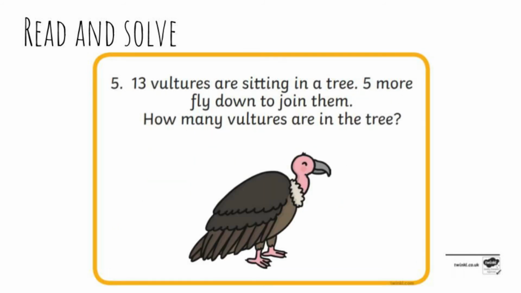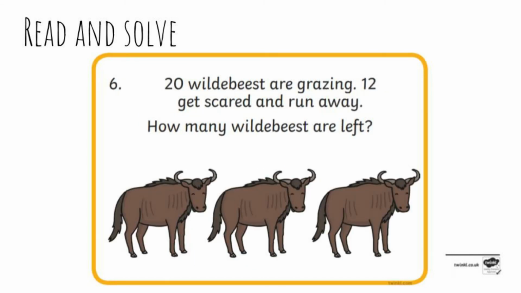Number 5. 13 vultures are sitting in a tree. 5 more fly down to join them. How many vultures are in the tree? Pause the video and write your number sentence or equation. Well done. Last one. Number 6.